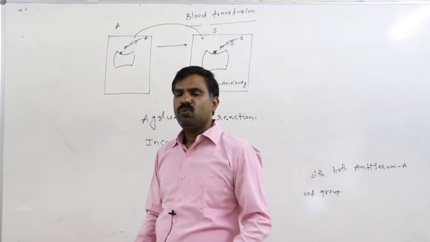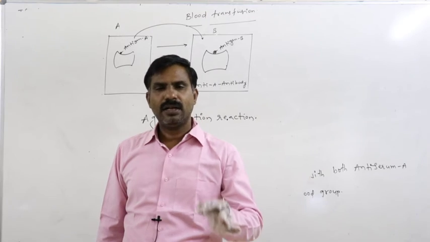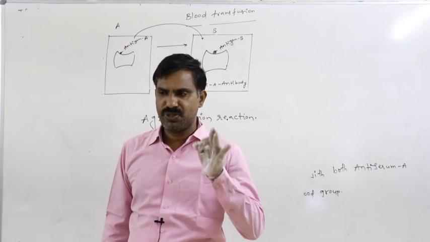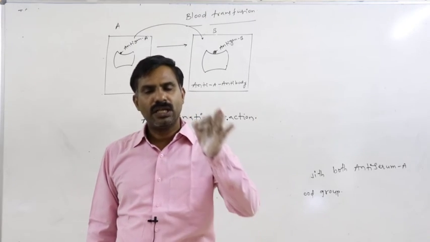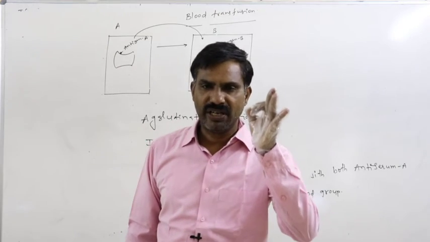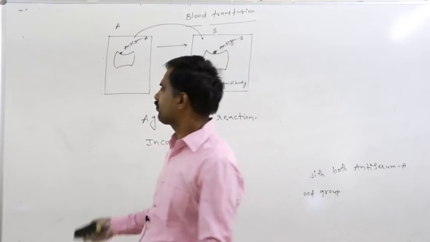Then, what are the compatible blood transfusions? What are the blood transfusion methods which are given in our syllabus?